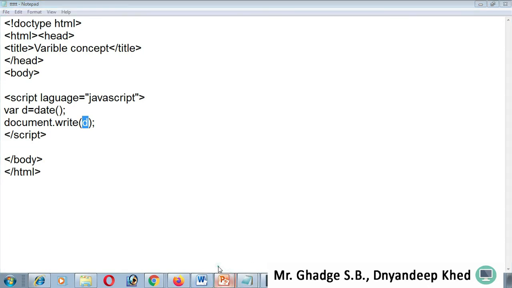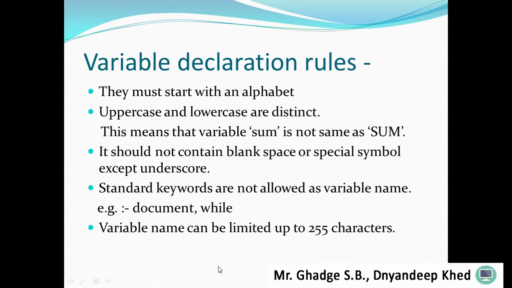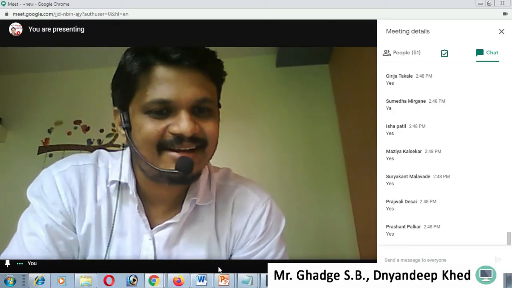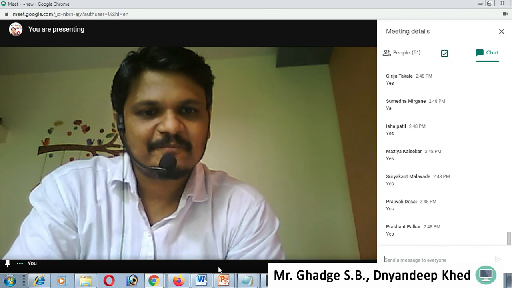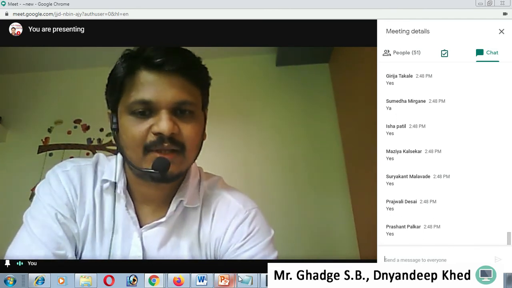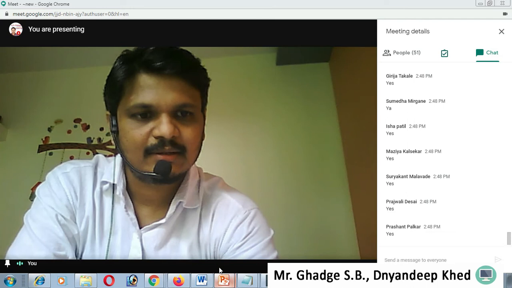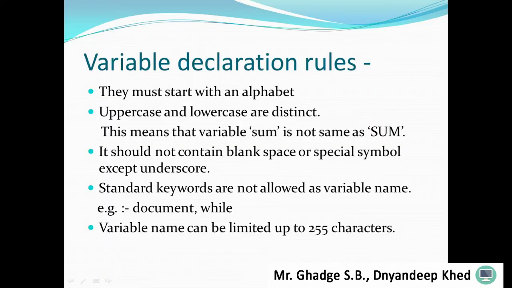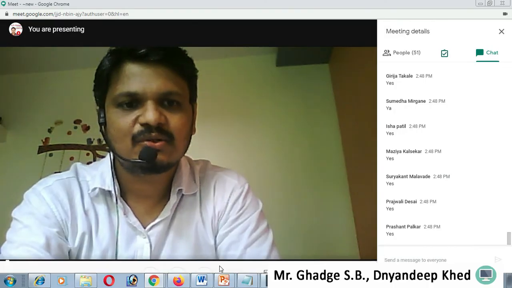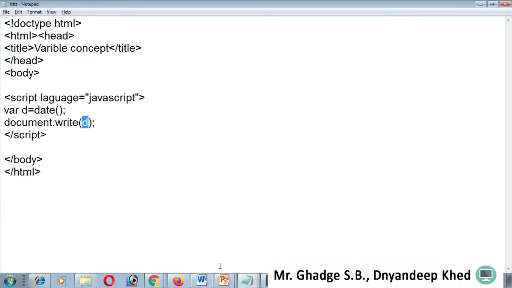See, does this variable follow the rules, right? Which type of rules? See, they must start with an alphabet. Can you tell me, d is what? D is an alphabet. Fine, so the first rule is perfect. Now another rule, uppercase and lowercase are distinct. There is no issue. Next, it should not contain blank space or special symbol. There is no issue. Then another, standard keywords are not allowed. See, d is not a standard keyword, and it's just a single character. So in this way you can declare your variable name.